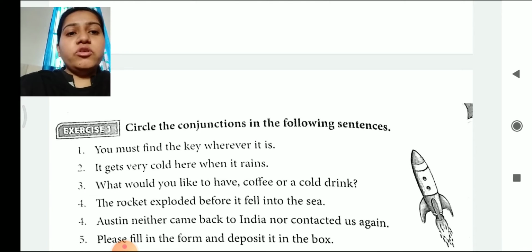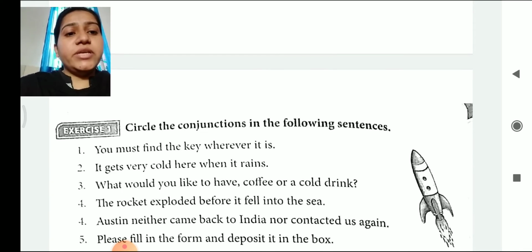It gets very cold here when it rains. So here when indicates the time. Let's see the third one. What would you like to have? Coffee or a cold drink? So here the choice is given between coffee and cold drink. So the conjunction in this sentence is or. The rocket exploded before it fell into the sea. So here before is used to indicate the time.